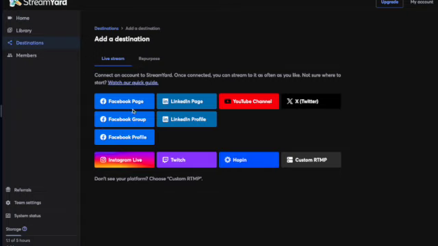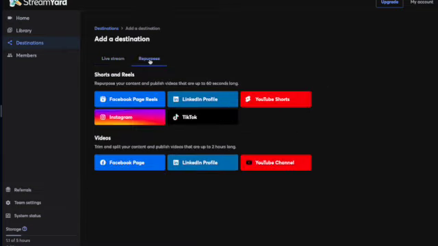Example, you have your Facebook page, you want to go to your Facebook page at the same time, you want to go to your Instagram the same time, you want to go to your Twitch the same time, you want to go to your LinkedIn the same time, YouTube channel the same time, X, Twitter the same time. You just need to choose all of them. And when you are done choosing all of them, those are the most popular ones that you need to go in. Those are the short and the reel, okay?